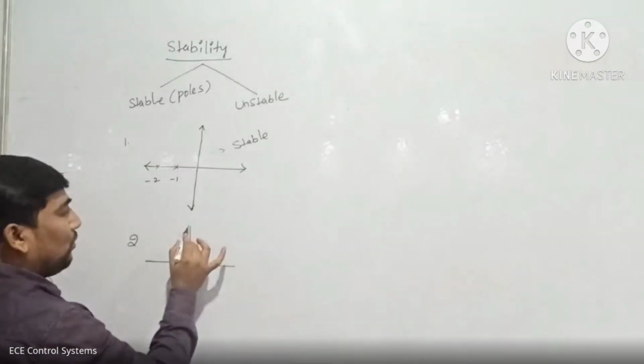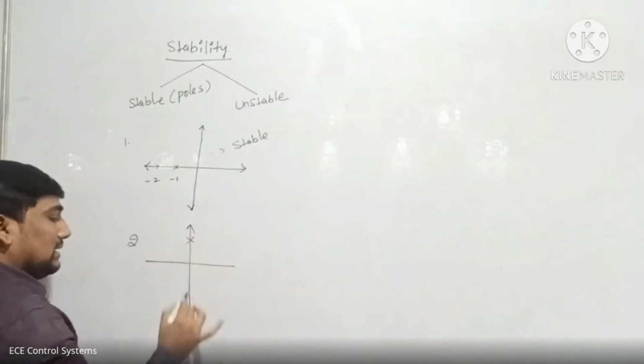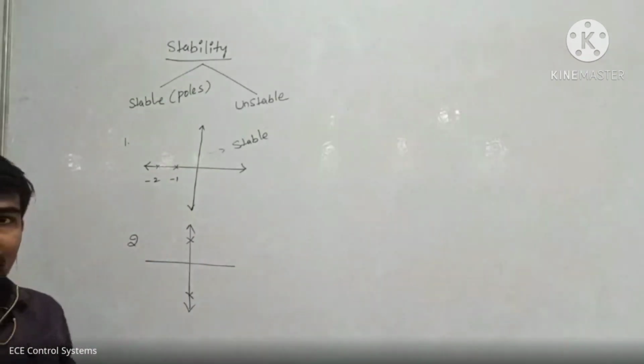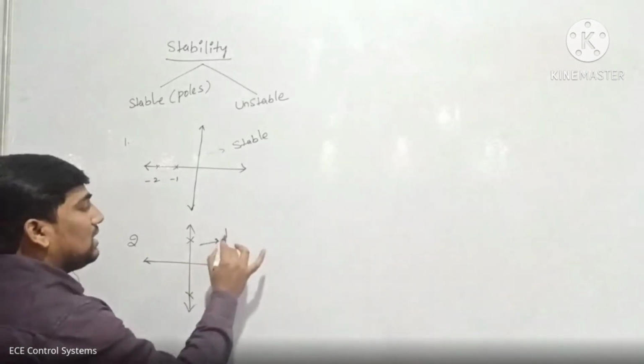If any one of the poles appears on our imaginary axis, then this type of system is called a marginally stable system.